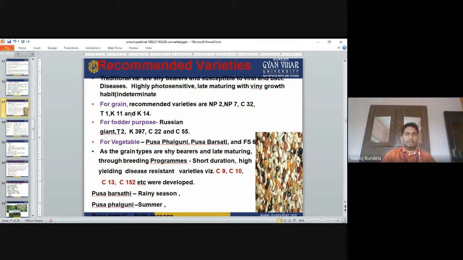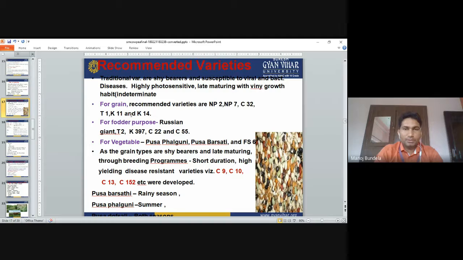Recommended varieties. The traditional varieties are susceptible to viral and bacterial disease, highly photosensitive, with late maturity and vine growth habit. For grain purpose, recommended varieties are NP2, NP7, C32, T1, K11 and K14.